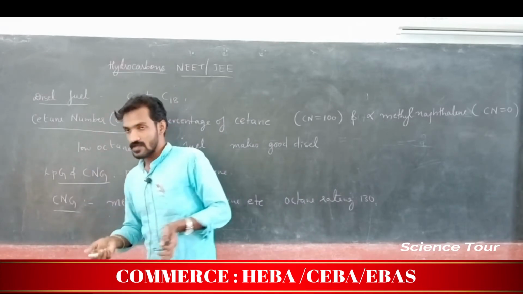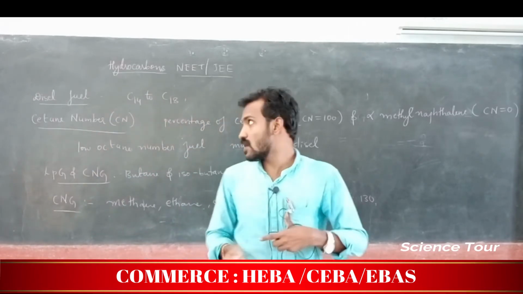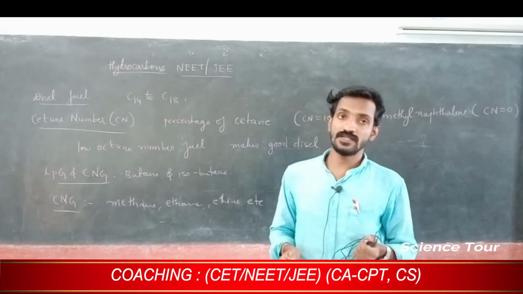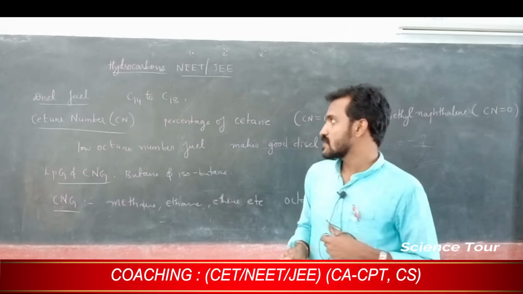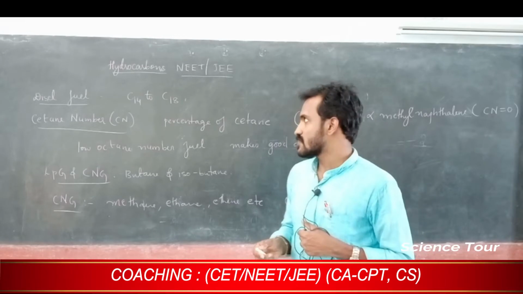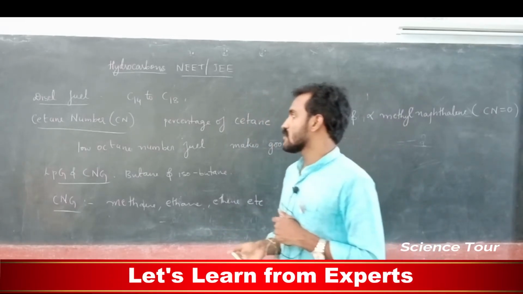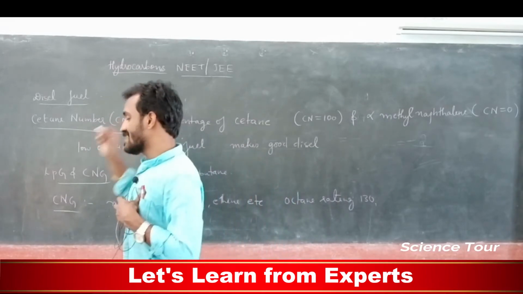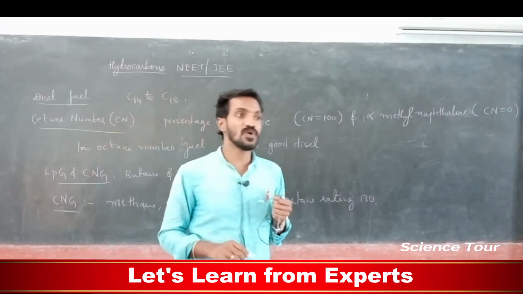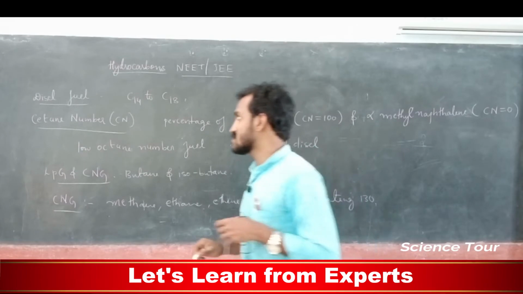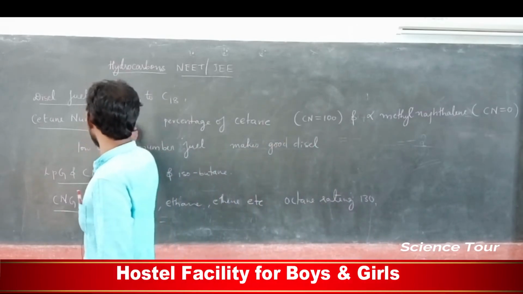Hydrocarbons from carbon 14 to carbon 18 constitute diesel, the petroleum fraction. In petroleum we discussed the octane number, ON; in this one it is the cetane number, CN.